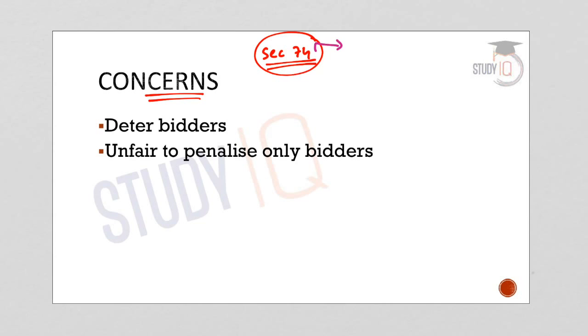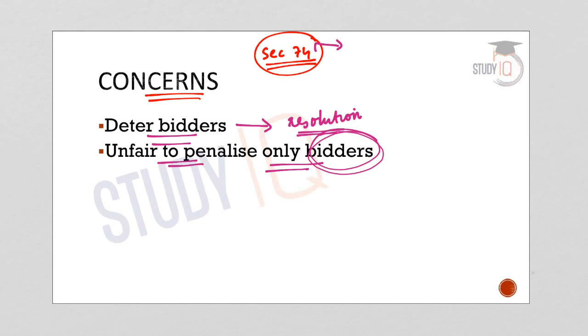And furthermore, this could deter the bidders from a market that already lacks any good resolution plans. So that is one major drawback, and it is also unfair to penalize only the bidders. The litigations can happen because of other bidders or even because of the debtor, but it provides for penalizing the bidders. So that is another major concern.